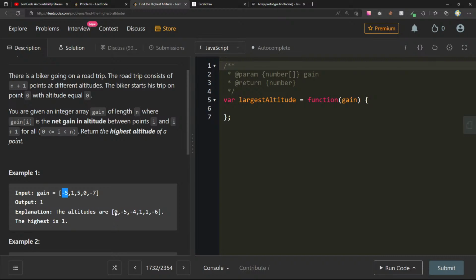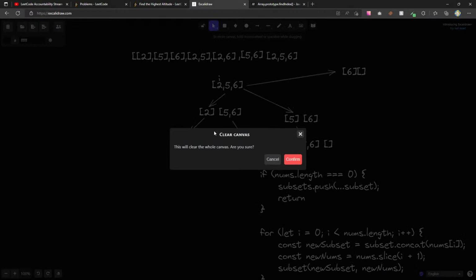So the altitudes are 0 to -5. Okay, here it's 5. Oh, okay, 5 to -4. Okay, I see what we're doing here. I think I do, but let's draw this out.